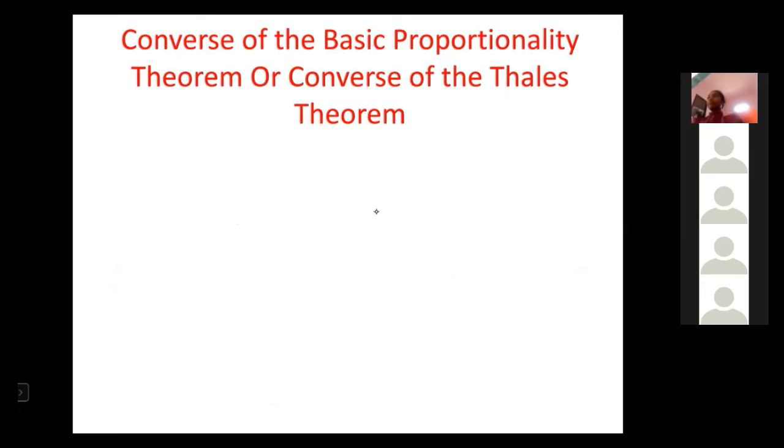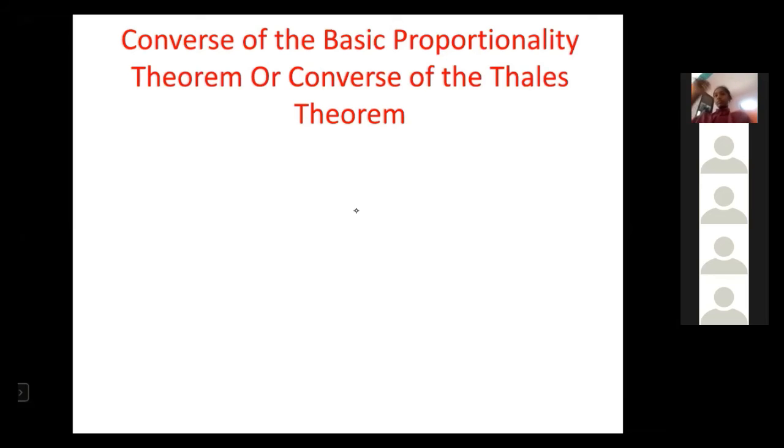Now the converse of the basic proportionality theorem. Can anybody say the converse? If a line is drawn to two sides of a triangle in the same ratio, then the line is parallel to the third side of the triangle. Very good. If a line divides any two sides in the same ratio, that line lies parallel to the third side.